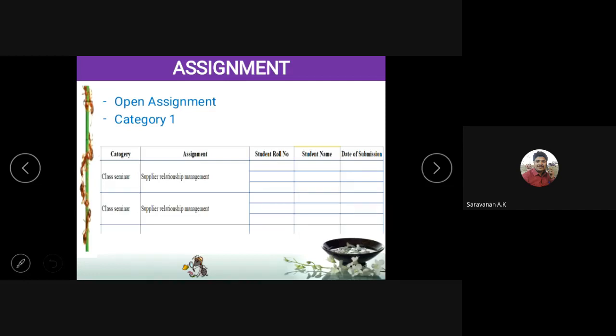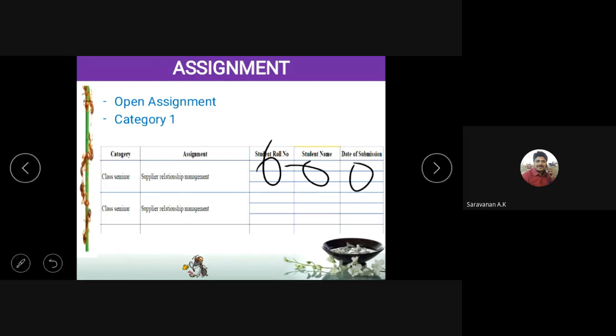Beside the topic, you write your roll number, name, and when you are going to take the seminar. You already have the SCM timetable with you, so based on that, you select your own date, but it should not be too long. As early as possible, you have to take that session.